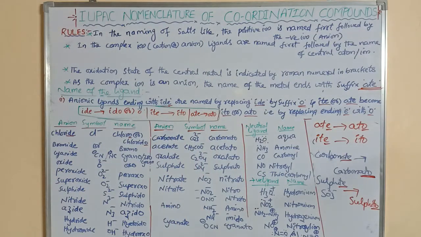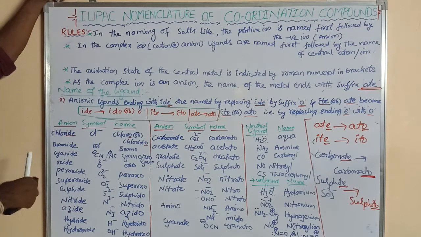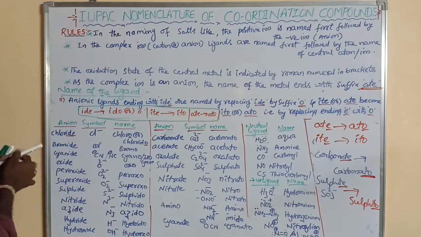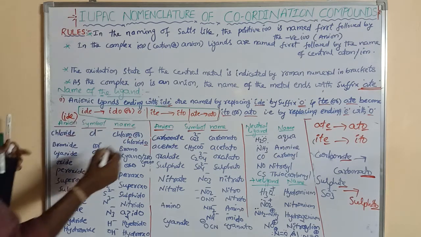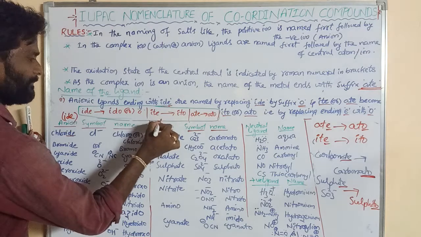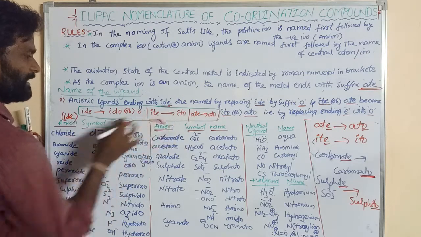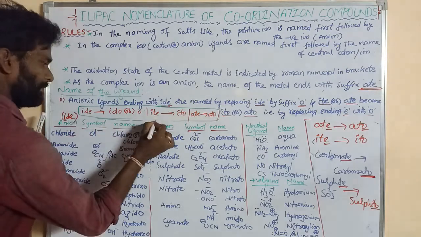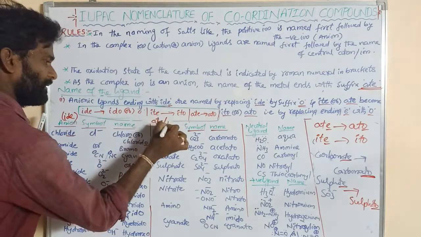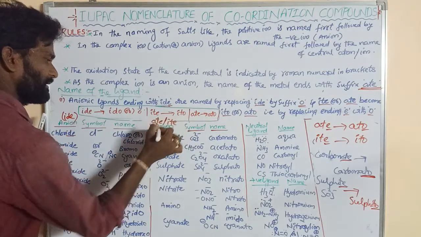So now we are observing some negative ions, the anionic ligands. These are ide anions, and these are ate or ite anions, right?